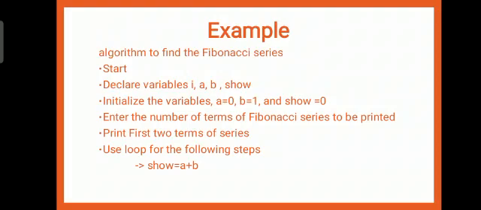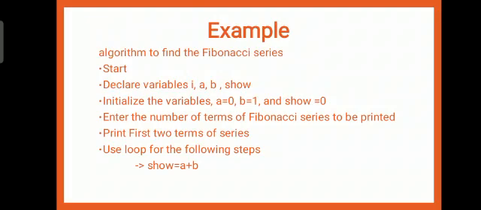Step 1 is to start. Step 2 is to declare variables I, A, B, show. Initialize the variables, that is A equal to 0, B equal to 1 and show equal to 0. Enter the number of terms of the Fibonacci series to be printed. And the next step is to print the first two terms of the series.